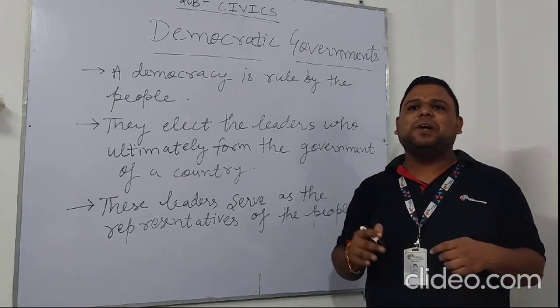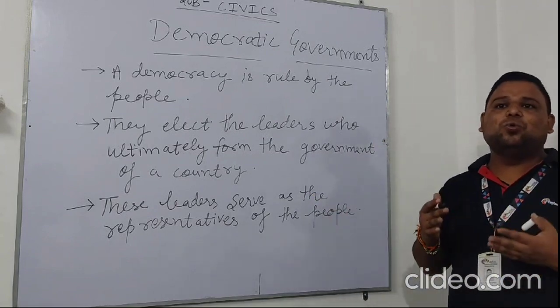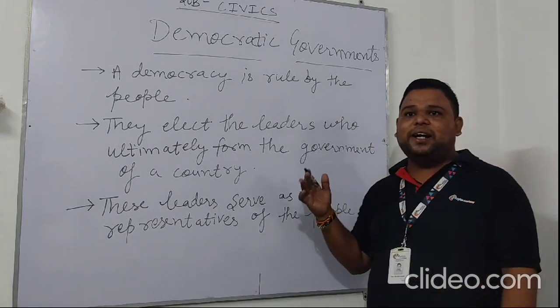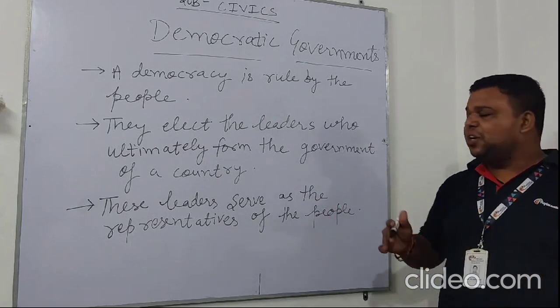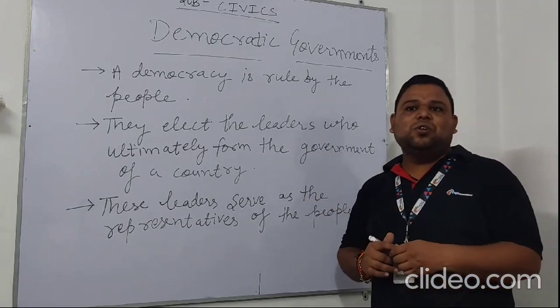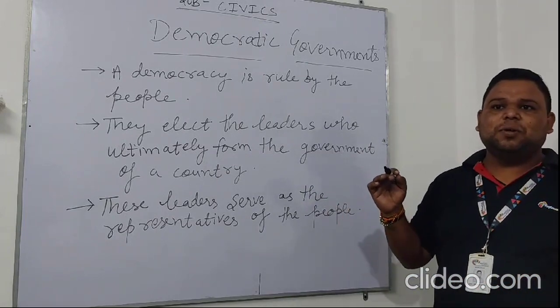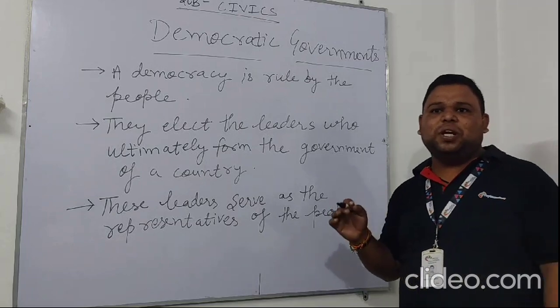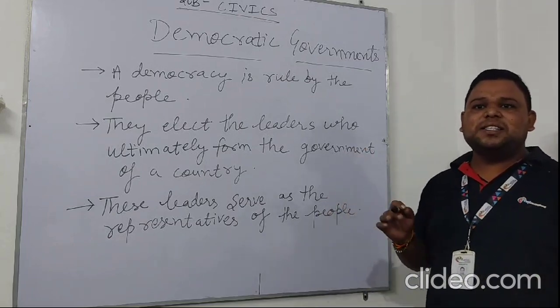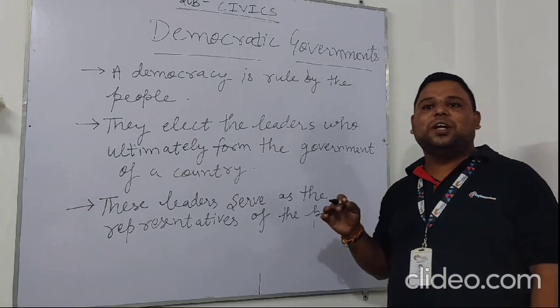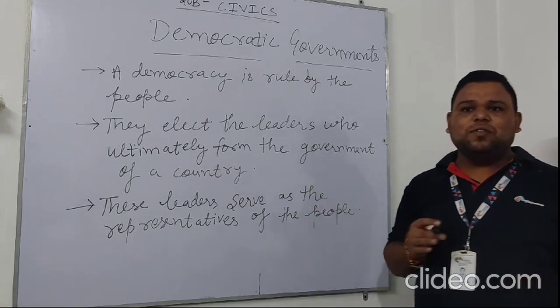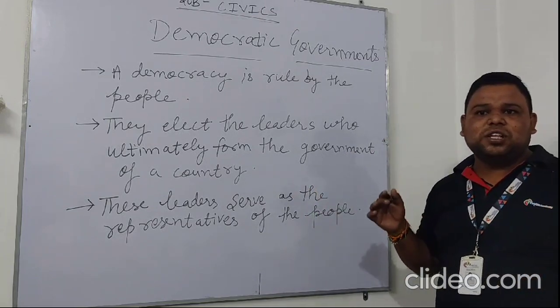On the basis of this campaign, the people decide who they want to vote for to represent them in the government. One of the main features of democracy is that the people elect and control the government. They participate in the government through the process of voting, and they control the government by supporting, criticizing and questioning its actions.